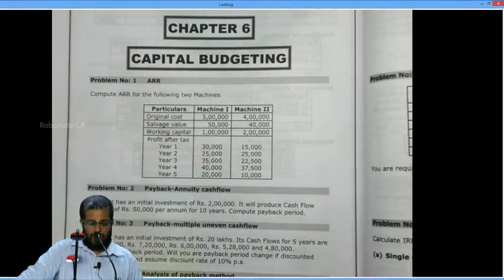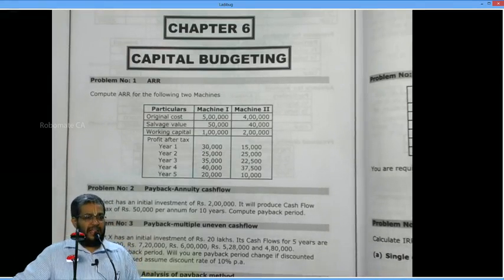Mission 1, mission 2. Original cost 5 lakhs, 4 lakhs. Salvage value 50,000, 40,000. Working capital 1 lakh, 2 lakhs. Profit after tax for 5 years for mission 1: 30, 25, 35, 40, 20 (thousands); for mission 2: 15, 25, 22,500, 37,500 and 10,000. They asked to calculate ARR.